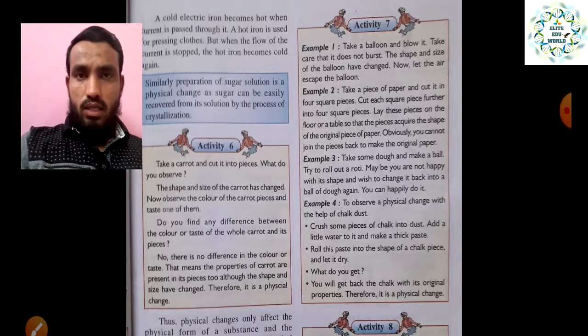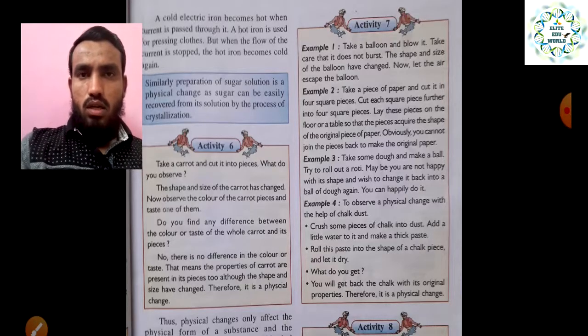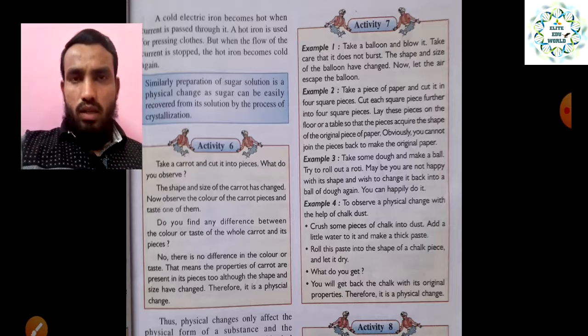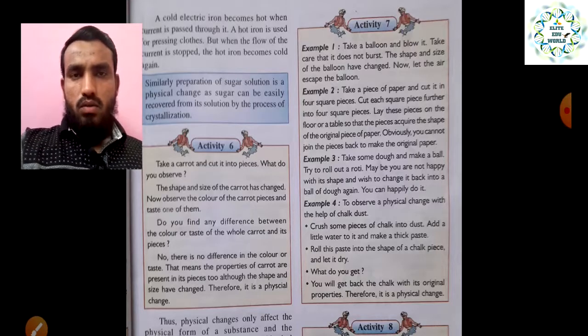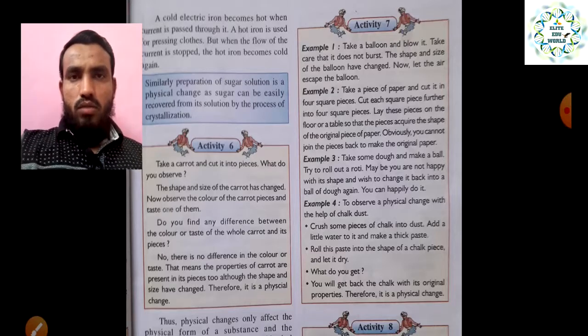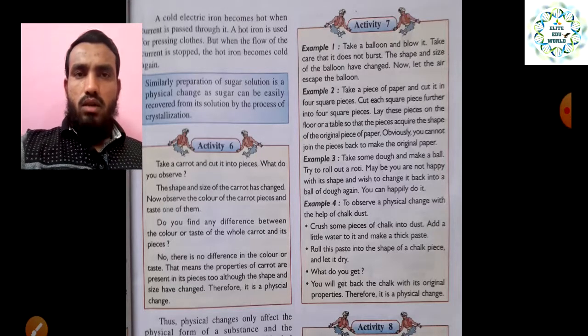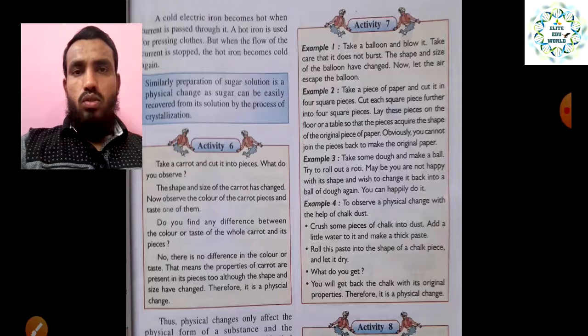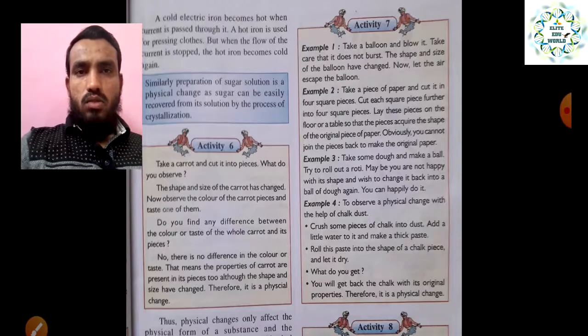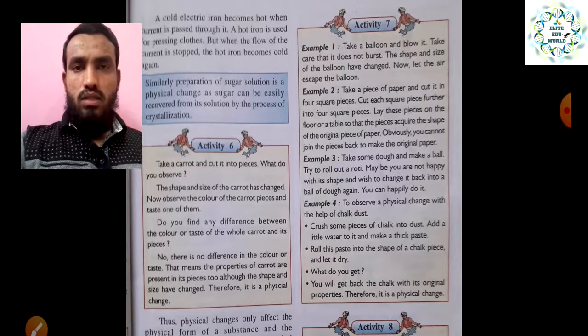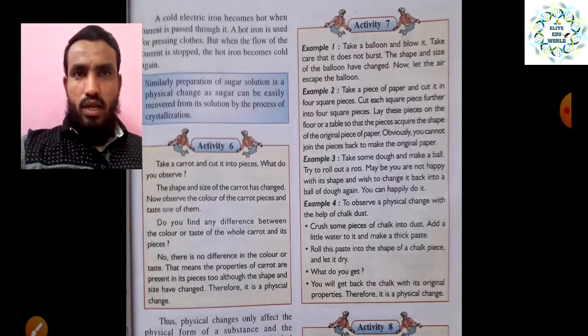So that is a physical change, and no new thing is formed in it. The change happens only while you are providing energy, and when we remove the energy, it comes back to the normal state. That is why it comes under physical change, because it is a temporary change and no new substance is formed. On the basis of these characteristics, we classify it as a physical change.